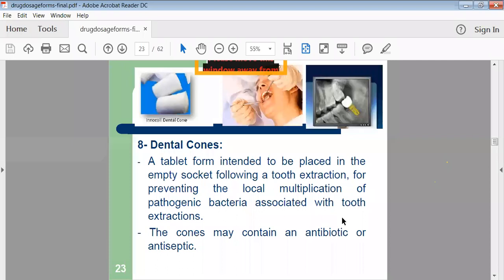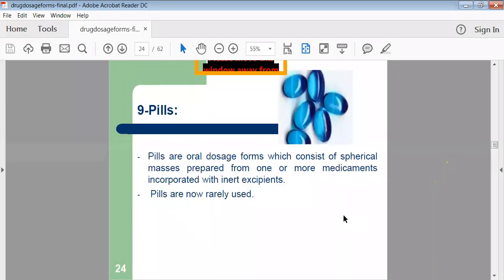Basically these dental cones are nothing but tablets, but having the shape of a cone. That's why they are called dental cones. Then pills. Pills are the oral dosage form which consists of a spherical mass. Okay, so they are called pills. Nowadays these pills are also outdated.